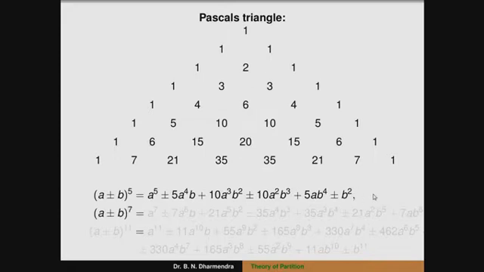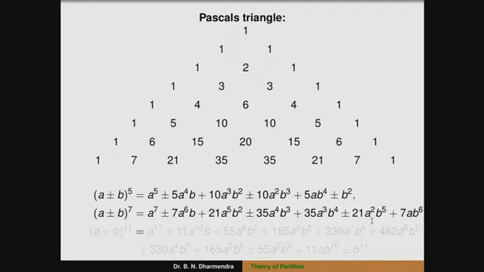Similarly for 7, (a plus or minus b) to the power of 7 is equal to a to the power of 7, up to the last term, plus or minus b to the power of 7. The remaining terms are multiples of 7. So definitely this is also congruent to a to the power of 7 plus or minus b to the power of 7 modulo 7.